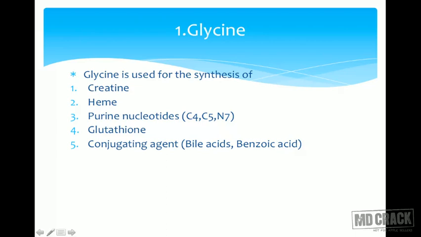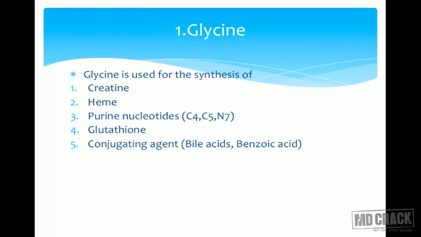So it is used as a conjugating agent for the synthesis of the primary bile salts or the secondary bile salts. It is also used in an important reaction, conjugating benzoic acid. Why is it important? Benzoic acid can form hippuric acid, and it is an added preservative in many food additives.